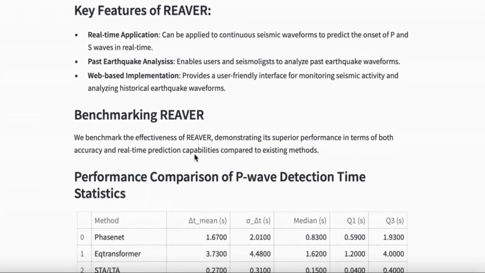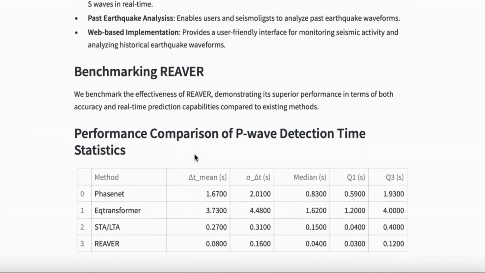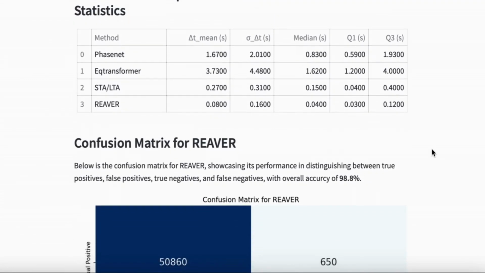Our key findings from benchmarking REAVER against existing methods show significant improvements. On average, REAVER requires only 0.08 seconds from the earthquake waveform to predict the P wave, showing 70 to 95% improvement over existing methods. In addition, REAVER can accurately differentiate between noise and earthquake signals, achieving an accuracy of 98.8% on the test set.